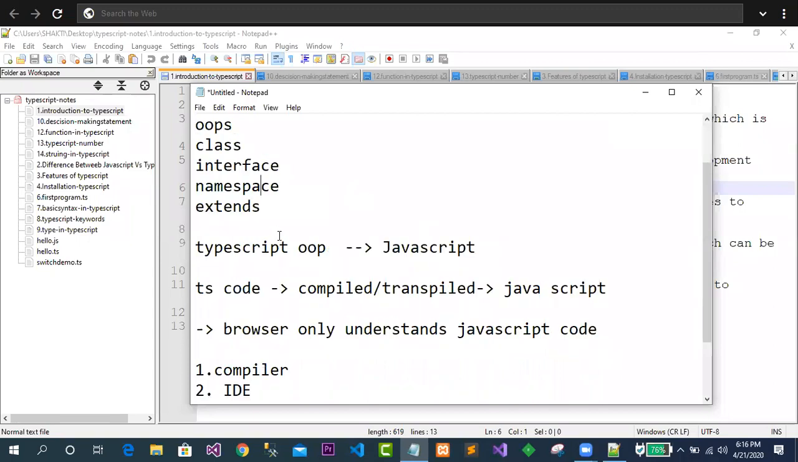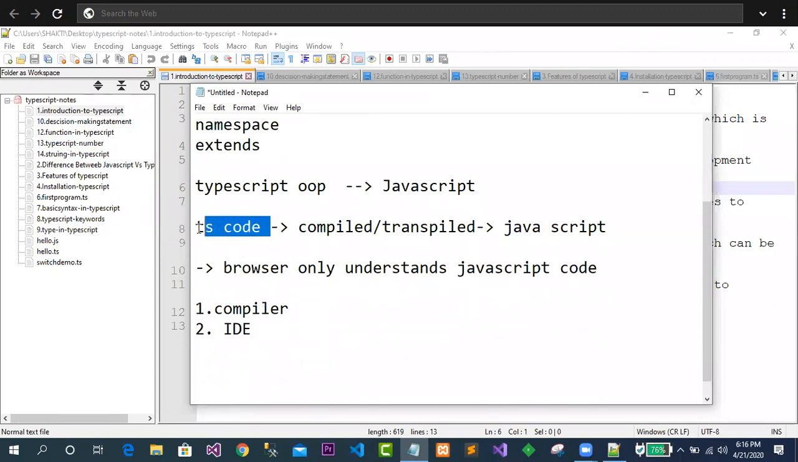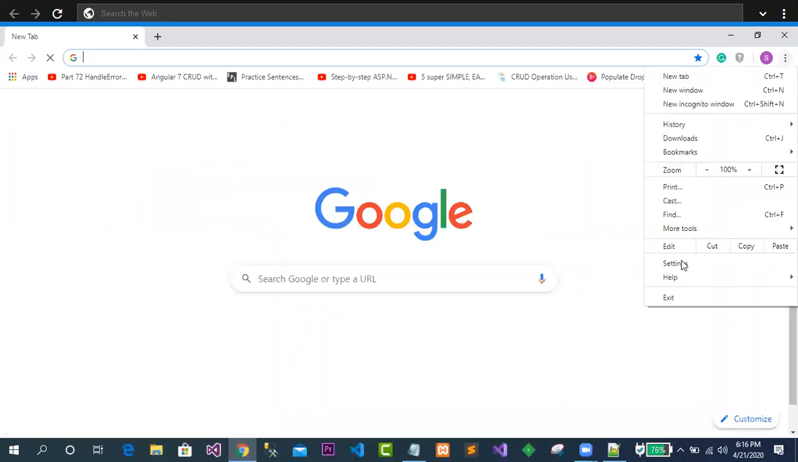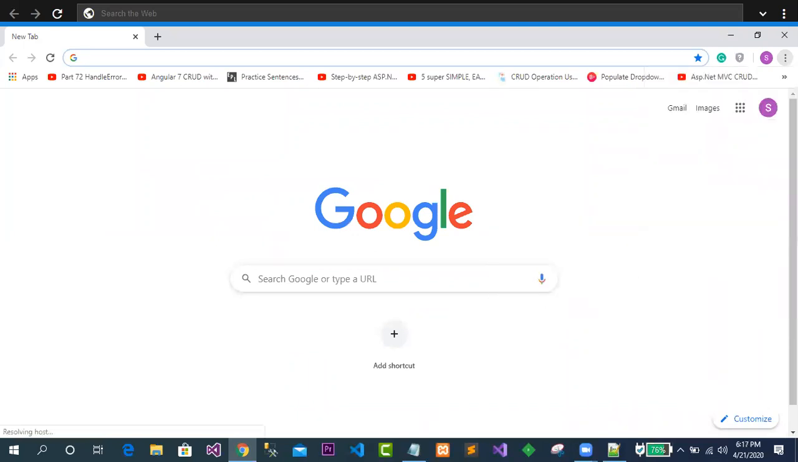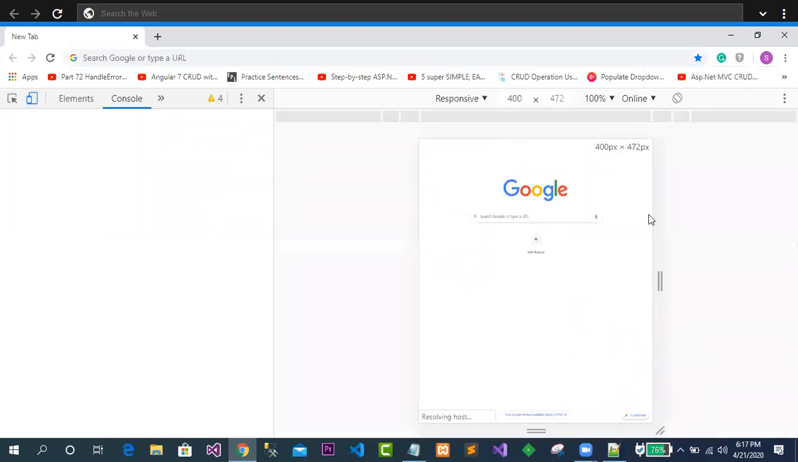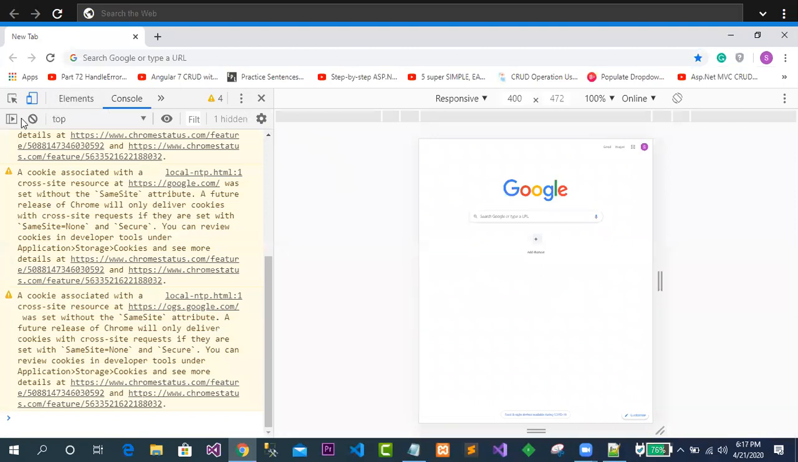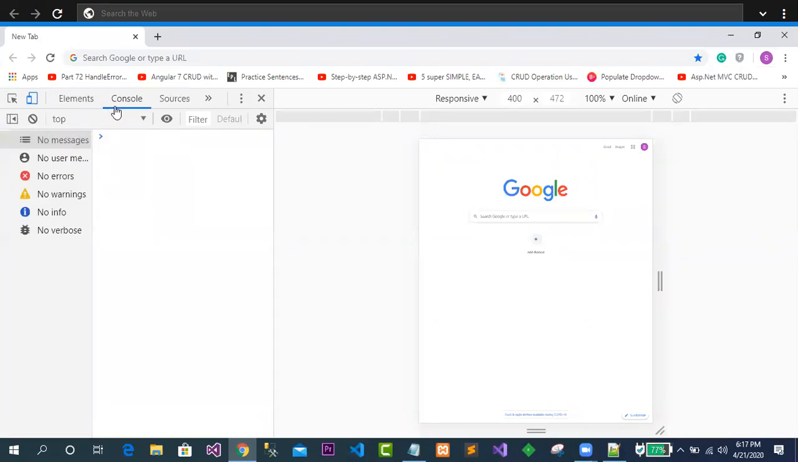And one another thing is why TypeScript has come. Just see. Whenever we go to the browser, and everyone has the knowledge of how to open the developer tools. Let's say this is the developer tools, and in the developer tools I can go to the console. Here I can write, suppose, var x equal to 10.